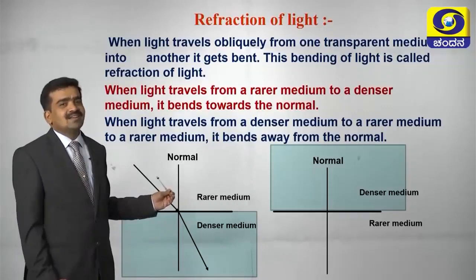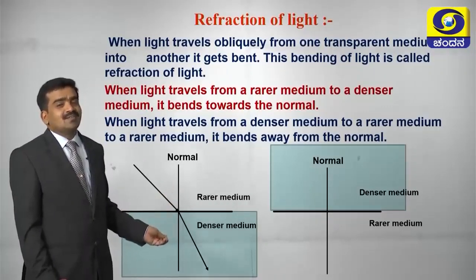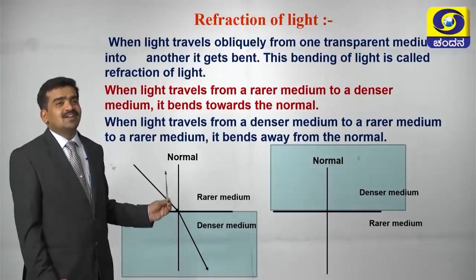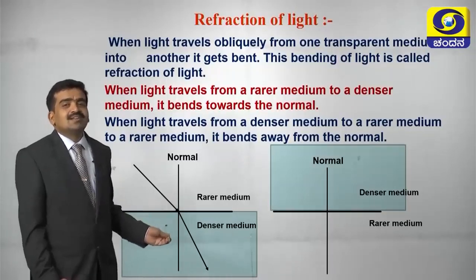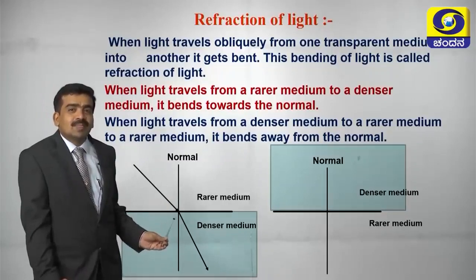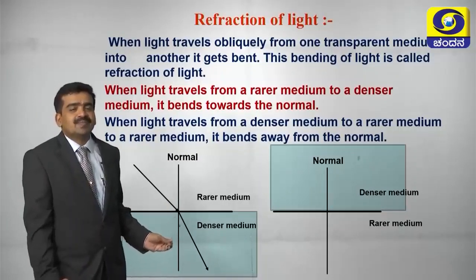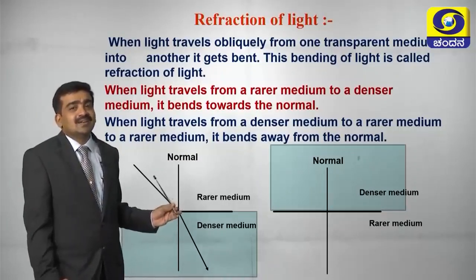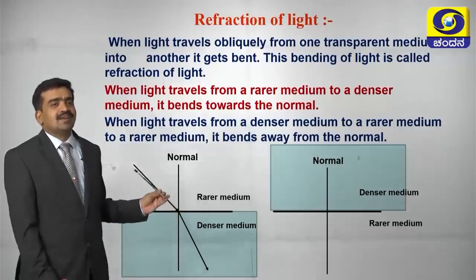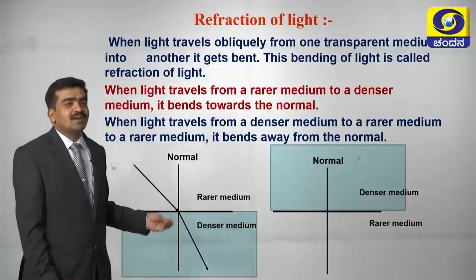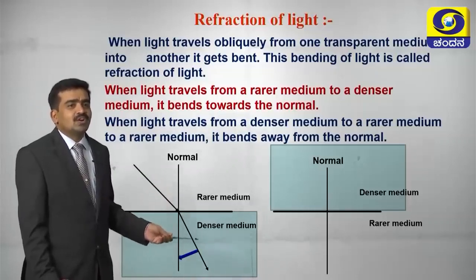Rarer medium means a medium with lower density, and denser medium means a medium with higher density. When compared to air and water, the density of water is more, that is why it is the denser medium. Air density is lesser when compared to water, that is why it is the rarer medium. So when the ray of light is traveling from a rarer medium to a denser medium, it is going to be bent